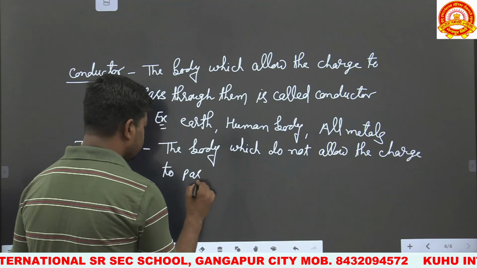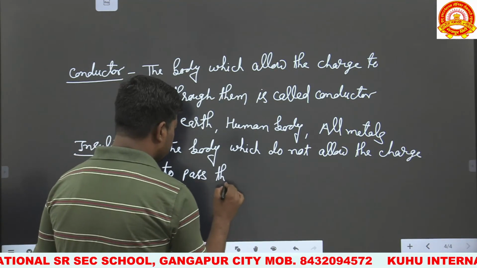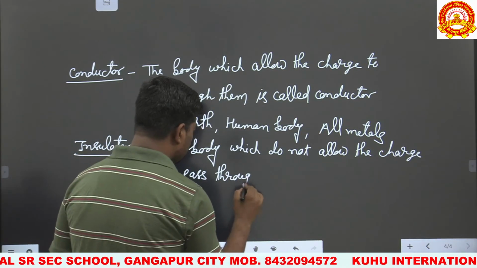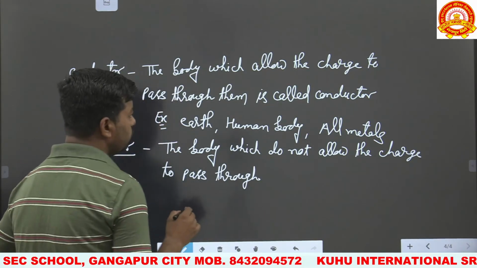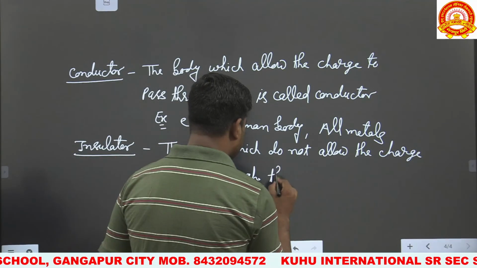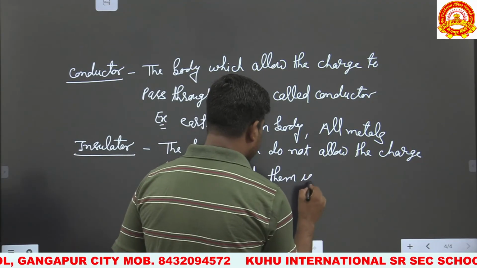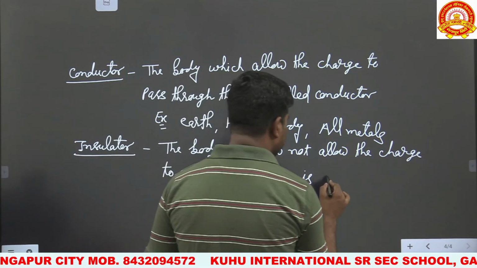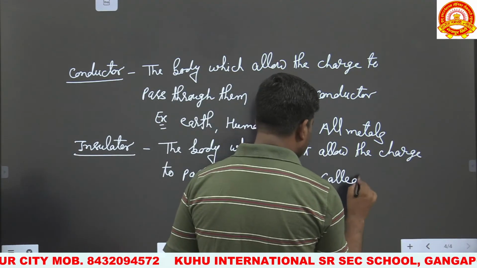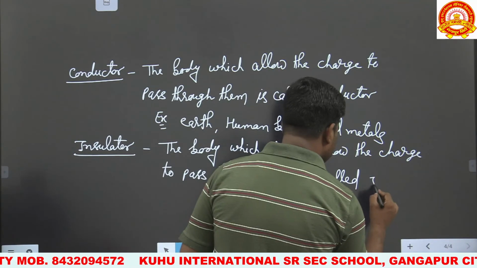The body which does not allow the charge to pass through them is called an insulator.